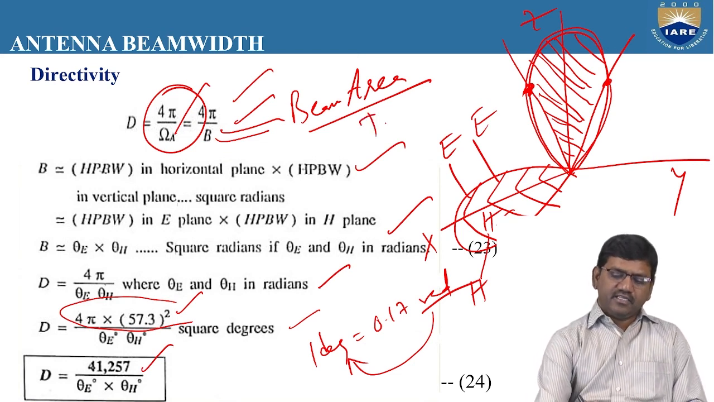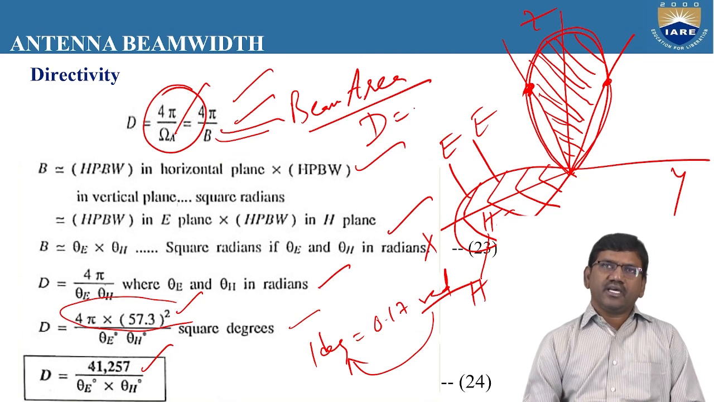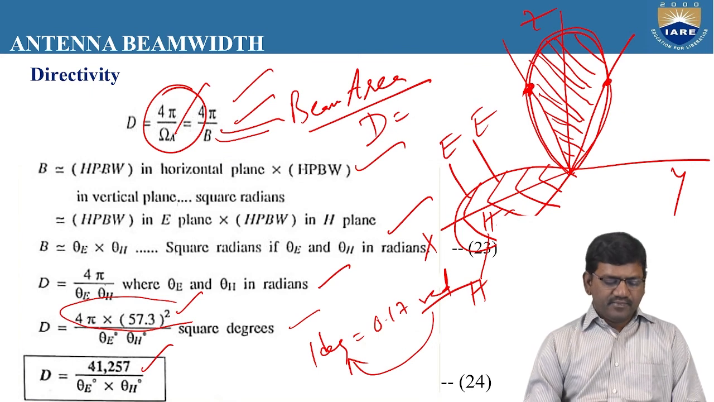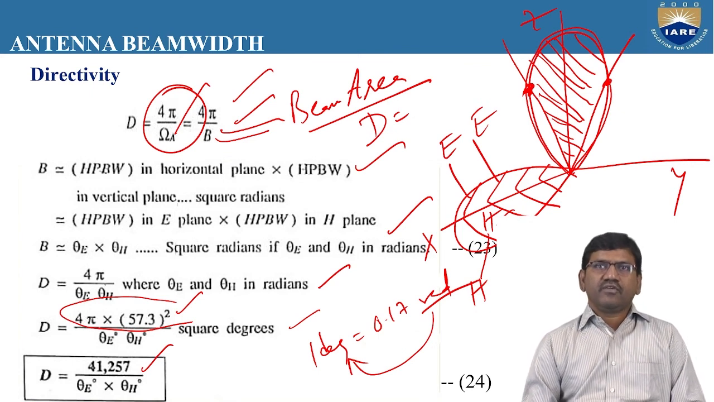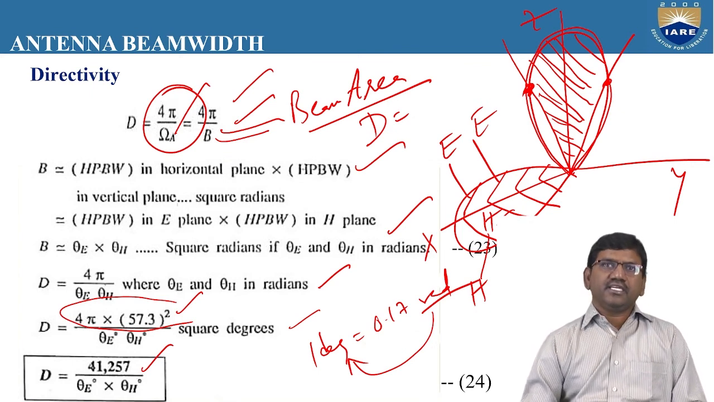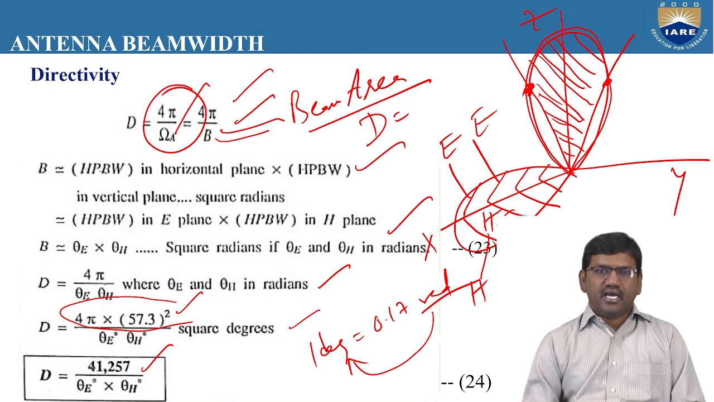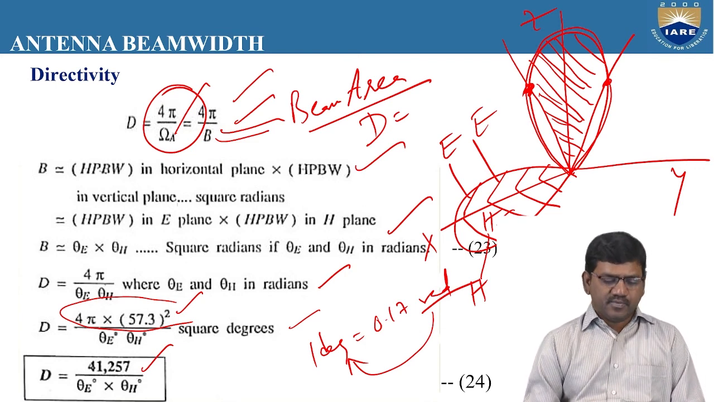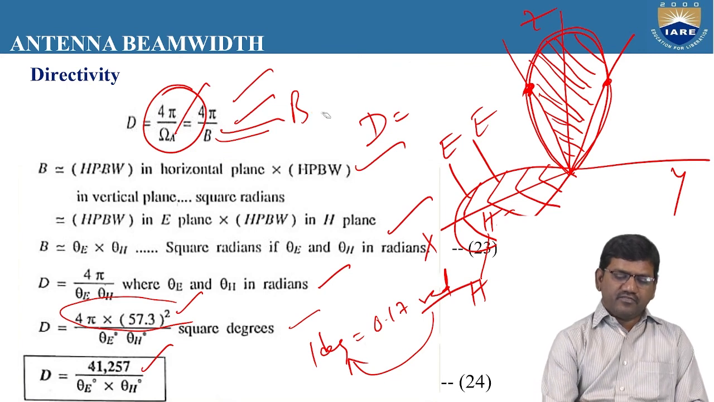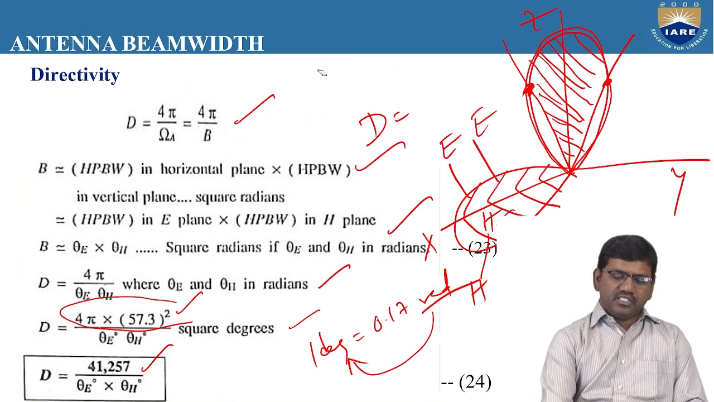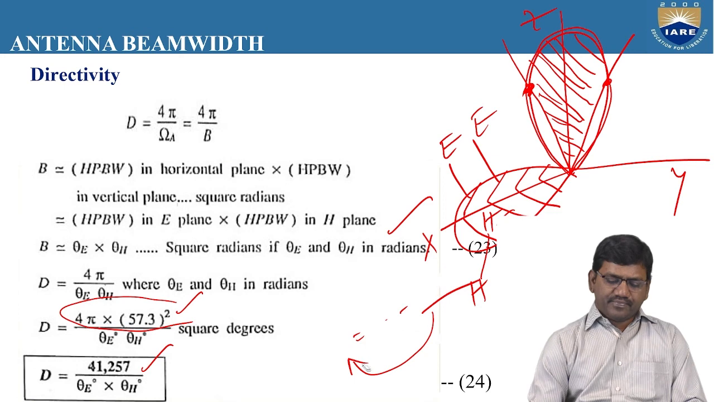So the directivity depends upon omega A, the beam solid angle. We can also represent it in terms of beam area. So directivity is equal to 41,257 by theta E degrees into theta H degrees. Theta E represents the half power beam width in the E plane and theta H represents the half power beam width in the H plane. This is one of the standard formulas. You need to remember these two formulas to find the directivity.